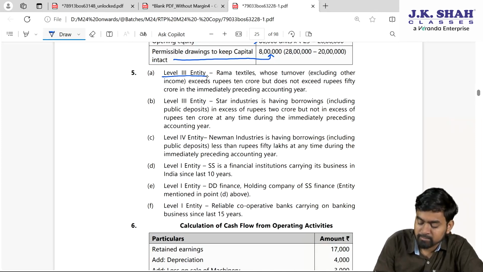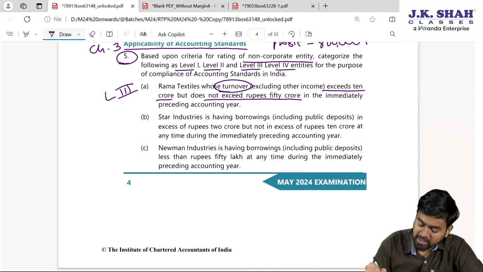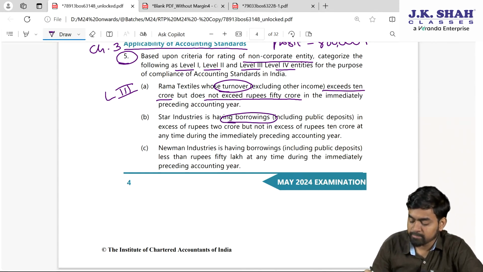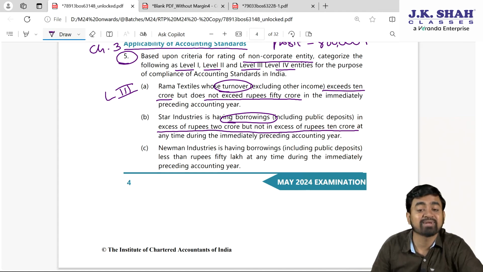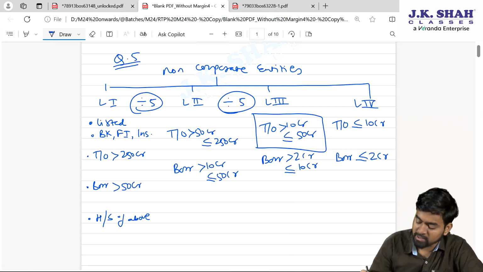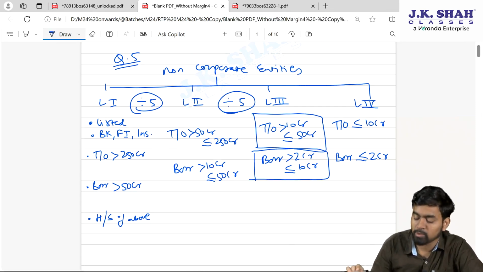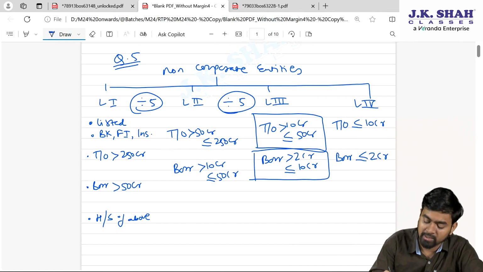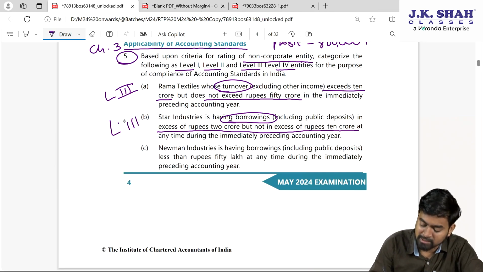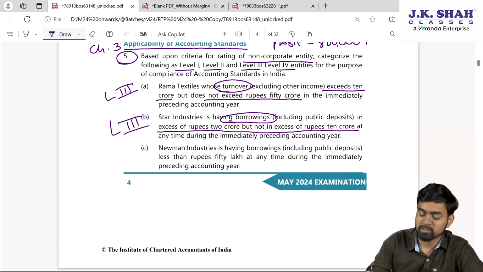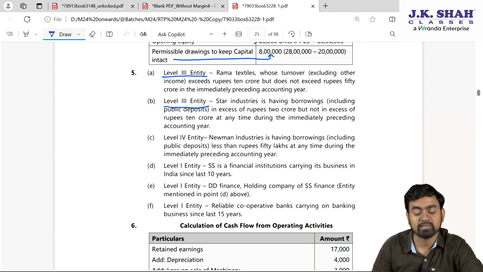Fine. Check here all of you. Level 3. Done. Second question they are asking, Star is having borrowings. Okay, now borrowing limit in excess of 2 crore but not in excess of 10 crore, my dear students. Please check here. More than 2 crore, less than equal to 10 crore. Again it is level 3. Yes, so Star is level 3. Check here. Level 3 entity it is.